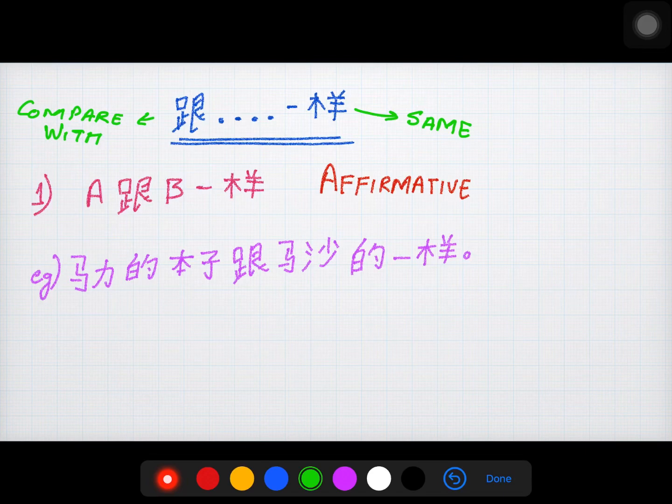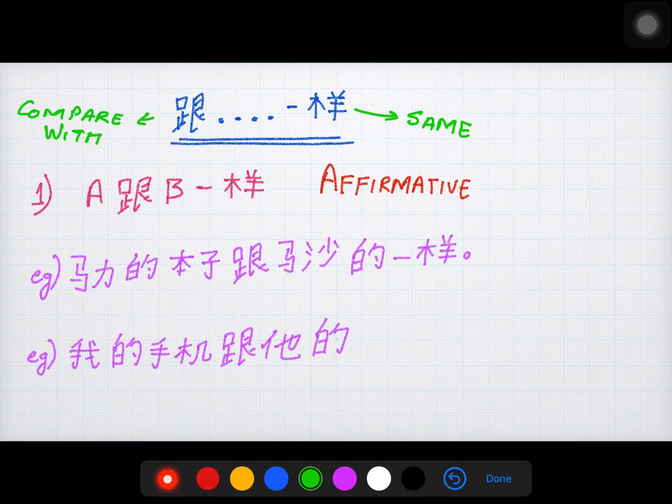Seeing the second example ahead, wo the Shouchi gun tha the yang. Here also you can see that phones of two people are compared. In both the sentences, you need not write Shouchi and Panzer again for the second person, as it is specified by the previously.